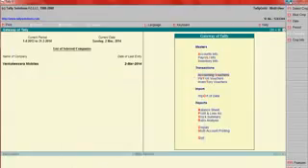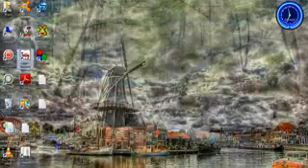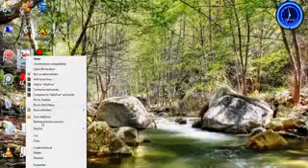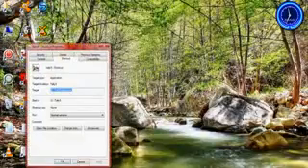To do this, go here, Tally, find the location, Data. This data, you just have to zip it, zip this as RAR, and then attach it to the email. That's it.